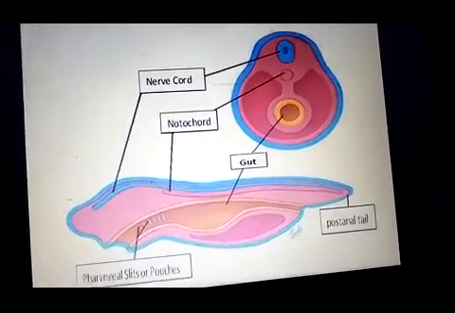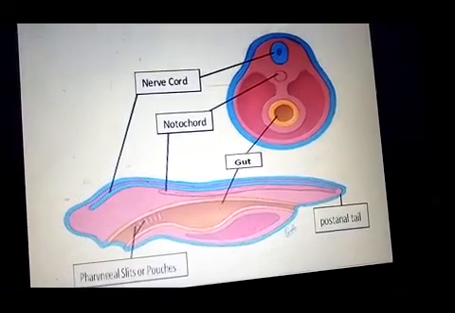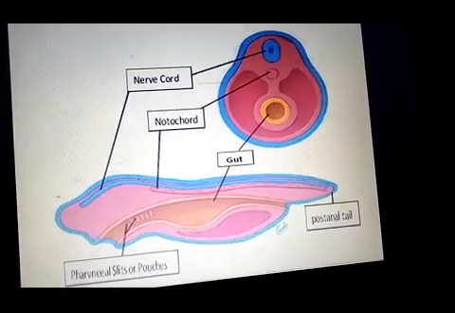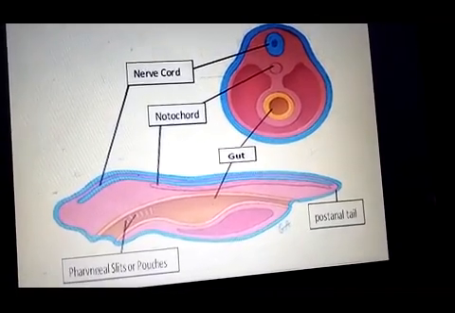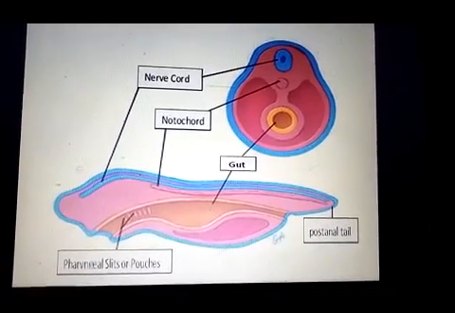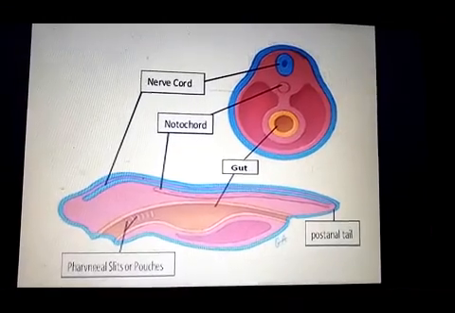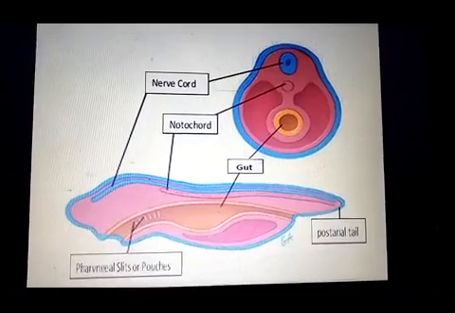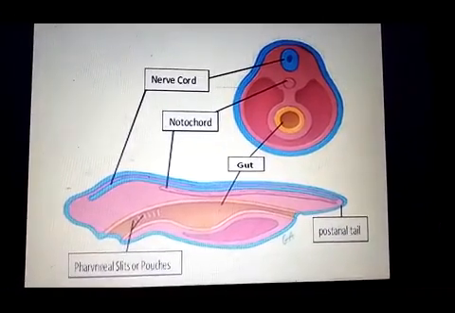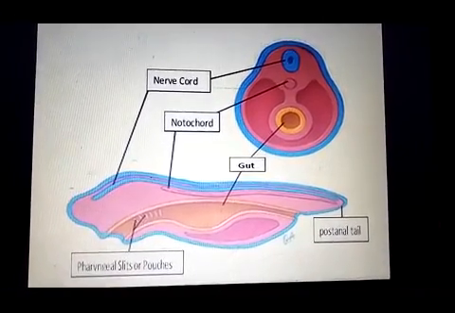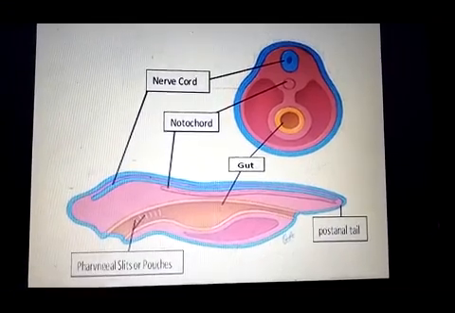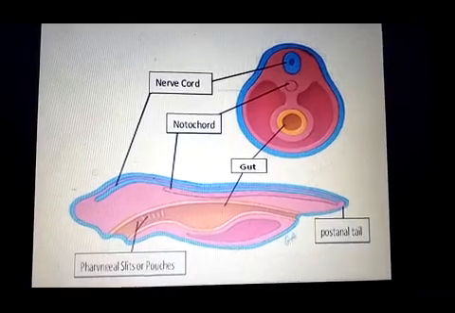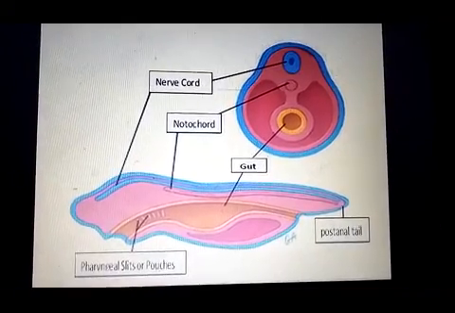Now here is the graphical sketch of phylum Chordata, and here we can see the basic characteristics. Two pictures are shown: one is the longitudinal section, and the second one is the cross section. First is the nerve cord. That is the hollow nerve cord, present on the dorsal side, represented by a blue line in longitudinal section and a blue circle in transverse or cross section.